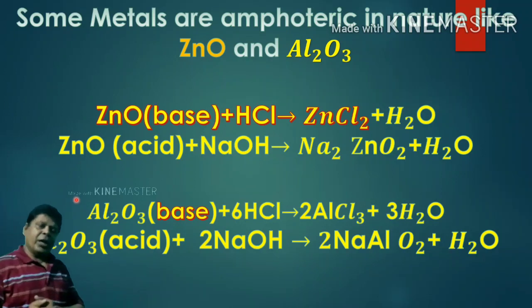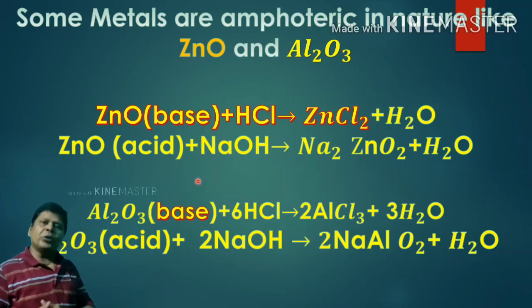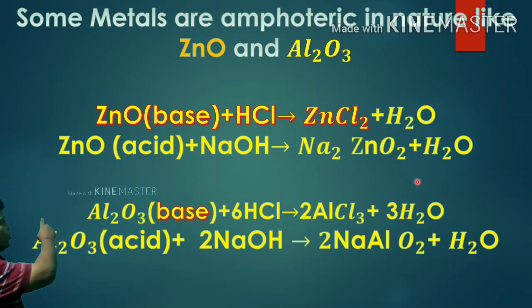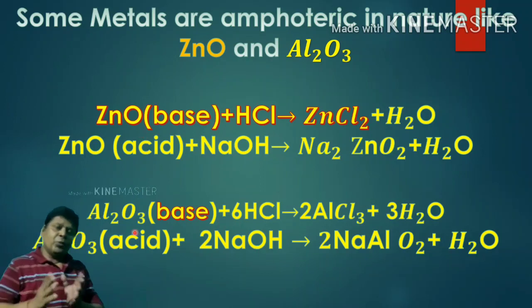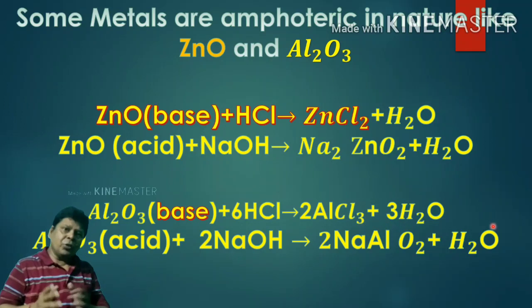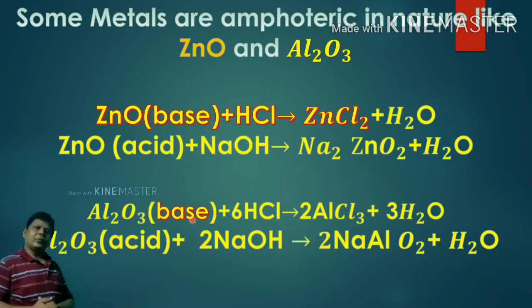In the third one, you can give the example of aluminium oxide, which is amphoteric. Aluminium oxide reacts with HCl, it forms aluminium chloride and water. So here it acts as a base. In the second reaction, aluminium oxide reacts with sodium hydroxide, it forms sodium aluminate, which is a salt, and water. So aluminium oxide and zinc oxide both are amphoteric and behave like amphoteric substances.